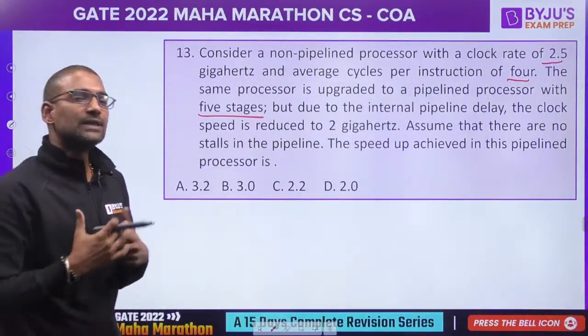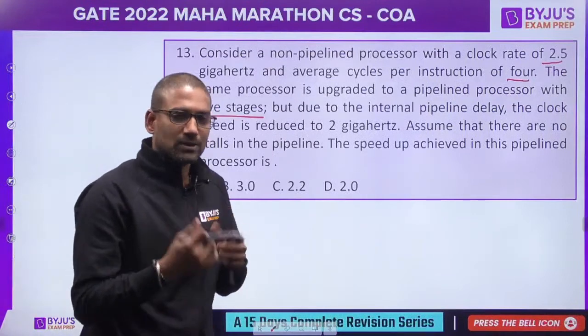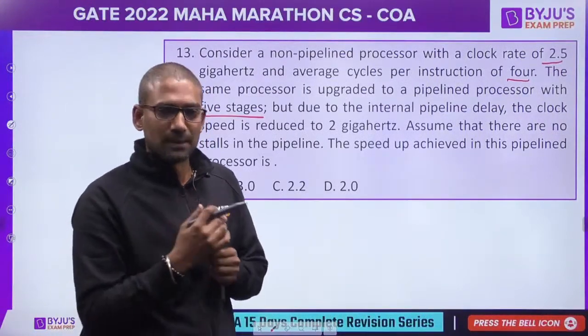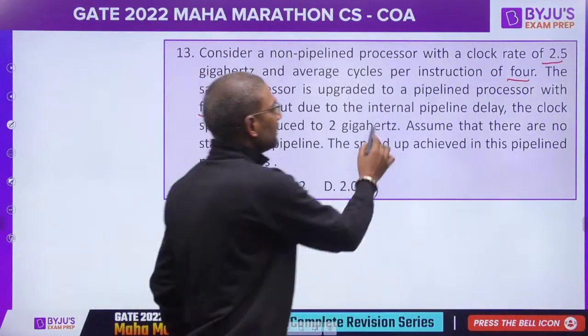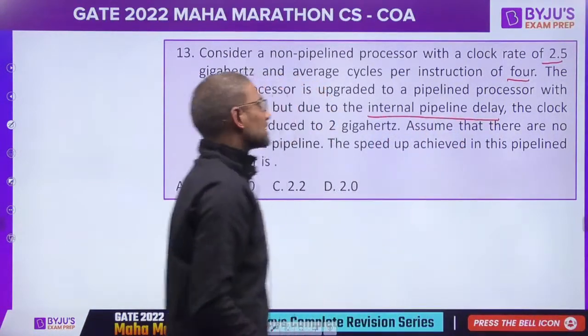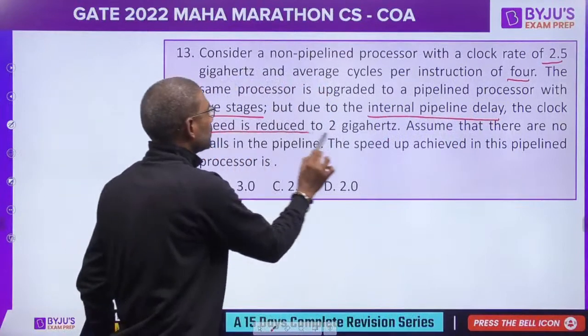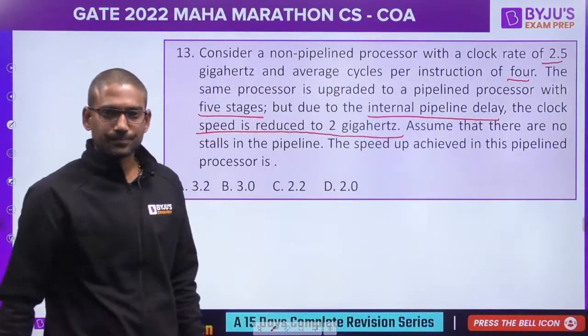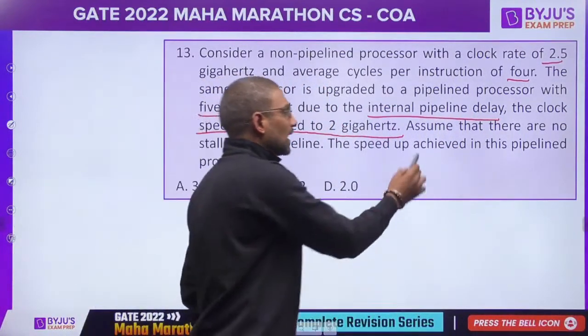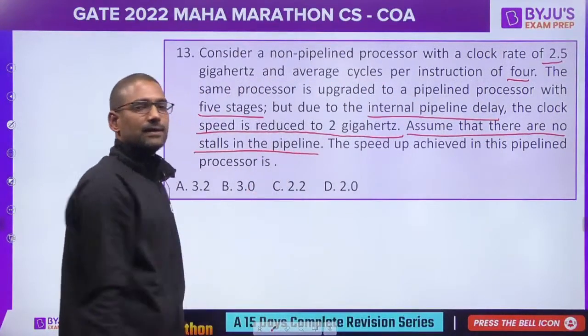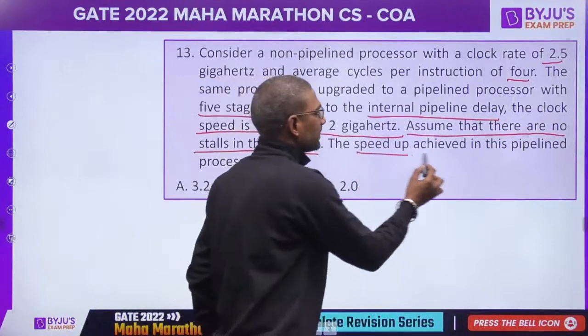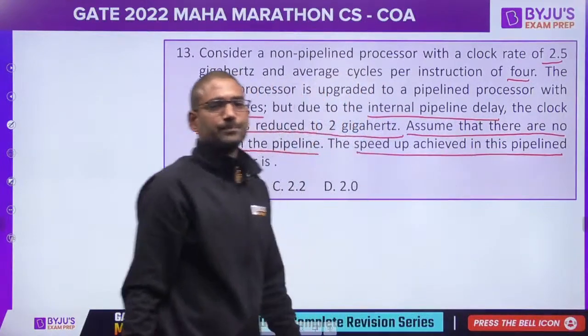But due to internal pipeline delay, which is the drawback of pipelining over non-pipelining, we require intermediate buffers. Due to them, the speed reduced to 2 gigahertz. Okay, assume there are no stalls in the pipeline. What is the speed up achieved?